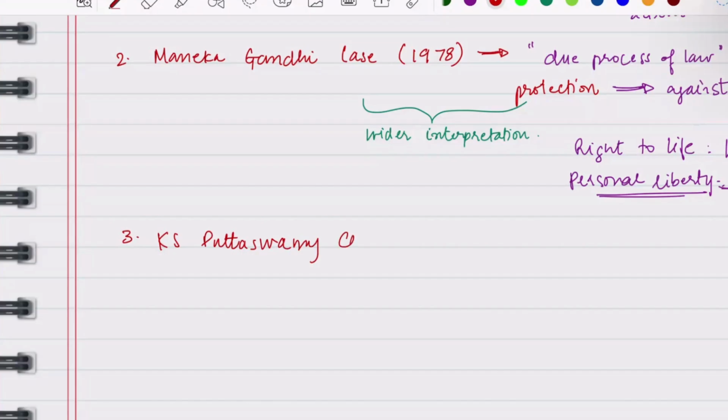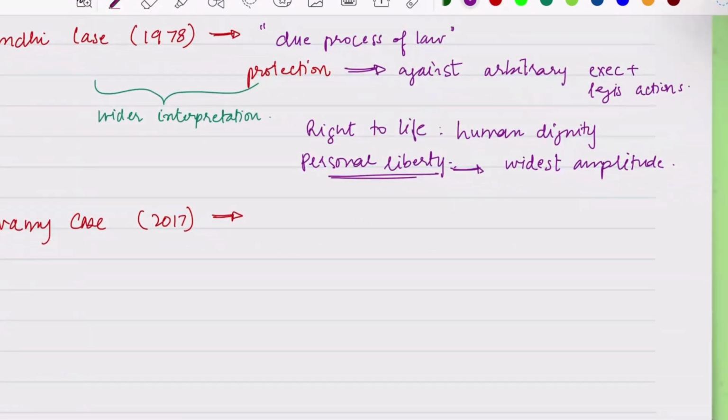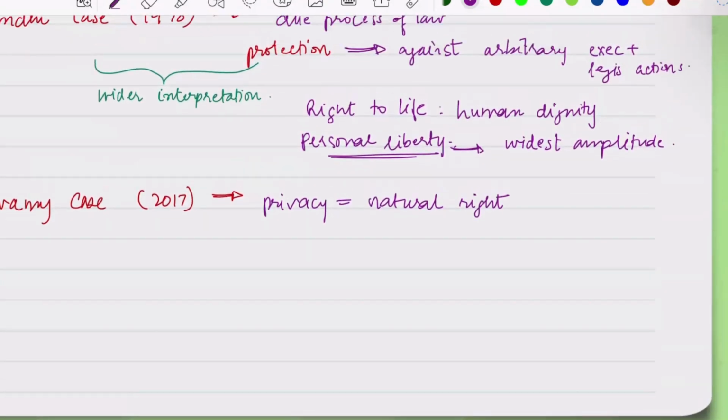The next case, also a very important case, is the KS Puttaswamy case of 2017. So what was its main concept? It held that privacy is a natural right, and that it inheres in all natural persons, and that the right may be restricted by the state only if it passes each of 3 tests. So it is a natural right, and you can put restrictions if